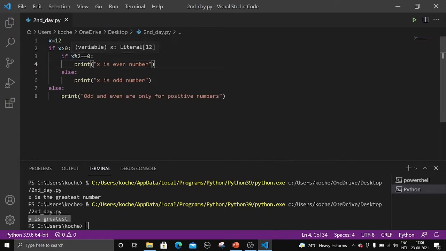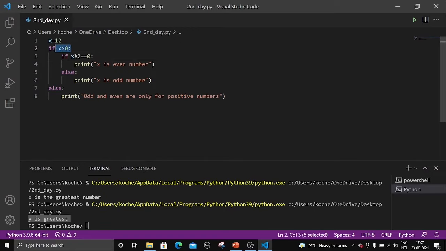And if this condition is failed, then the statement under this else block will be executed. Why this else block? Why not this else block? Because if and else are under the same indent, starting at the same position. That's why it prints x is an odd number.